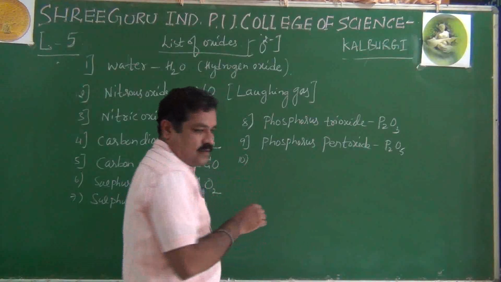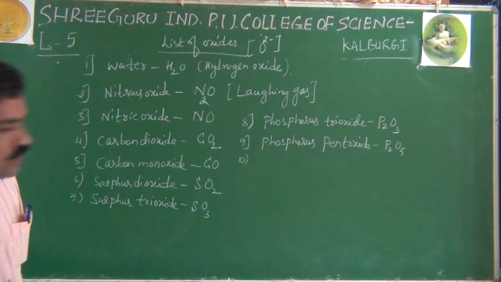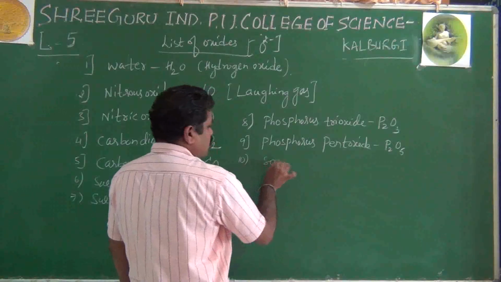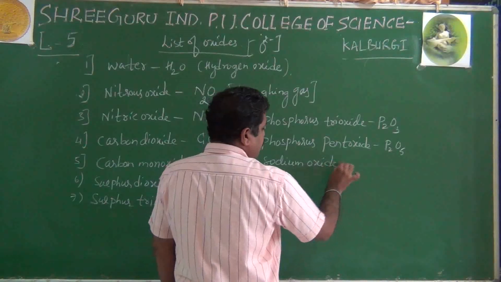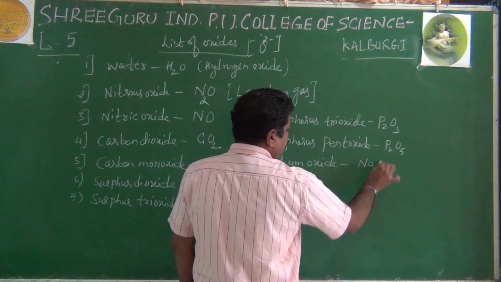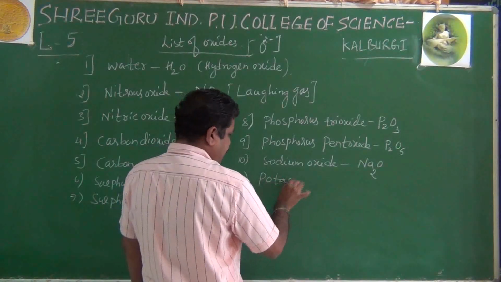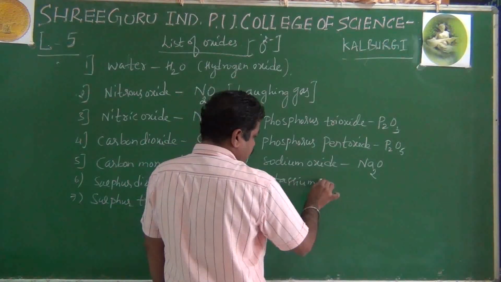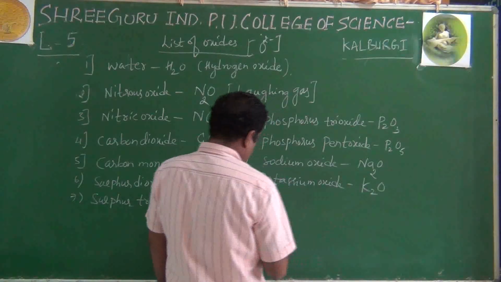Then after phosphorus pentoxide, it is the turn of sodium oxide, Na2O. Potassium oxide, it is K2O.